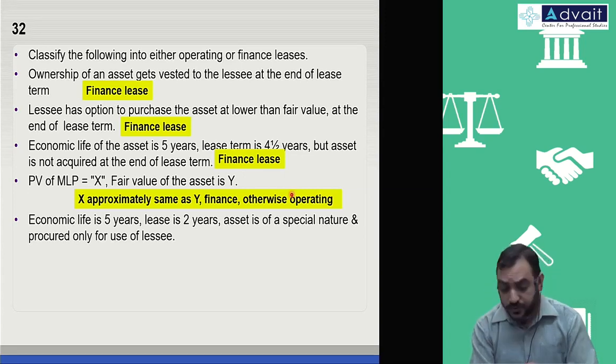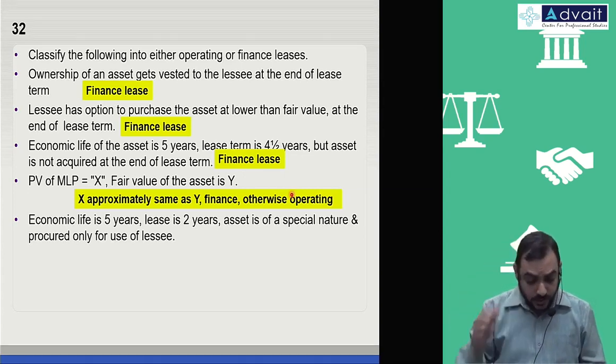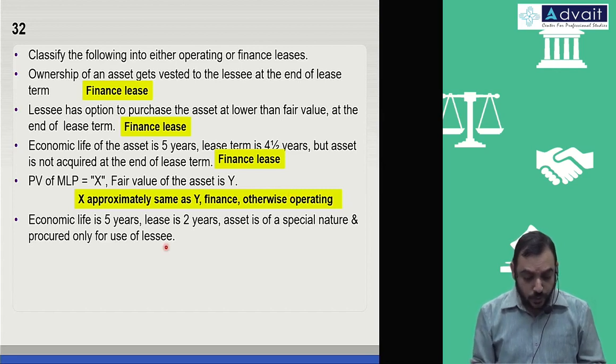Next, economic life is 5 years, lease term is 2 years, the asset is of special nature and procured only for the use of the lessee. Again, you treat it as a financing lease.